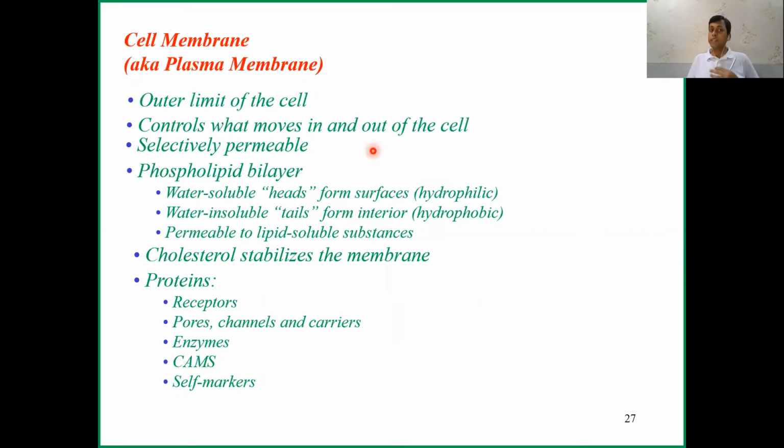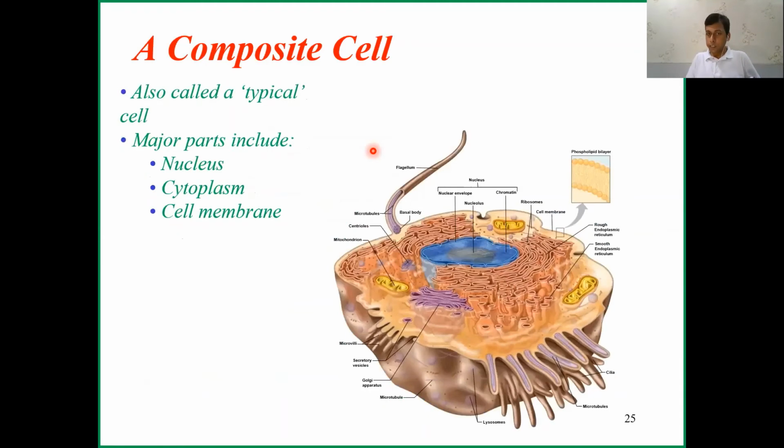It is selectively permeable. That means it will not allow everything to go in and out. It will decide. So it has its own intelligence. This cell membrane has its own intelligence. Even inside, there are some organelles that have their own DNA, like the nucleus, and they have their own intelligence.